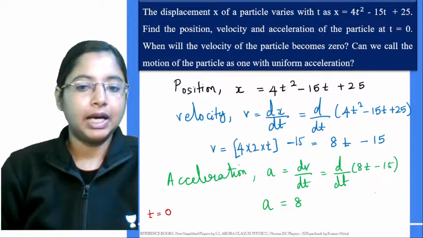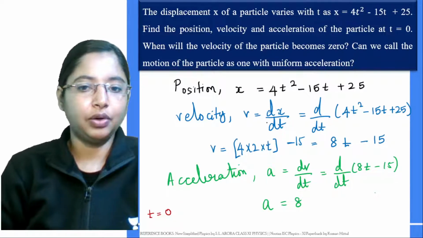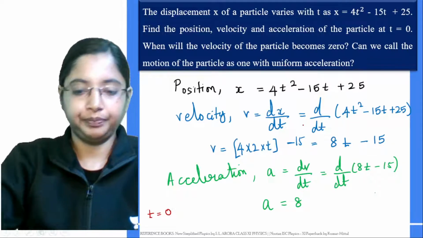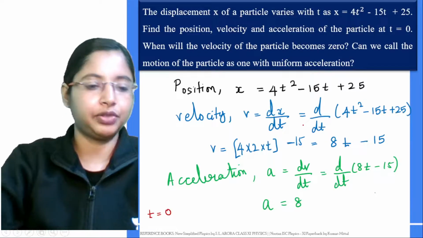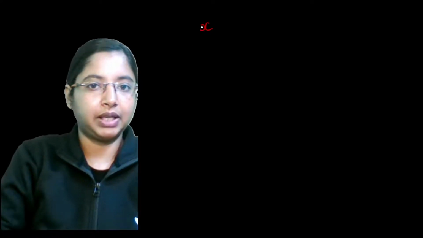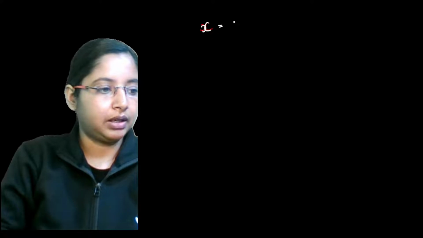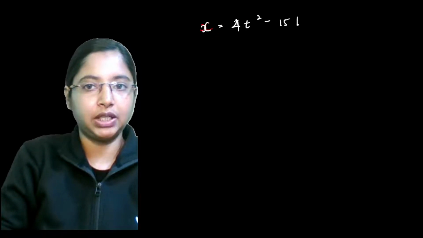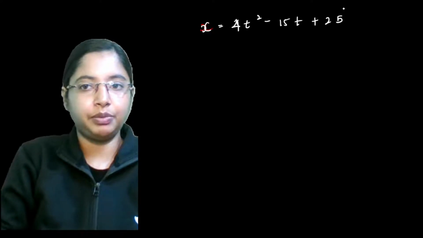Okay. Now, acceleration in this case, right? In each of the equations we have over here, let me write all of those equations separately. Whatever equations we have got till now, let me write that separately. We got the position of the particle as x equals 4t square minus 15t plus 25. That is the position of the particle.